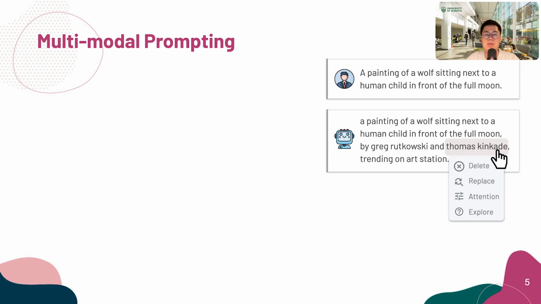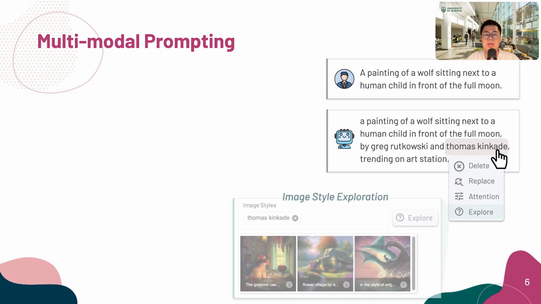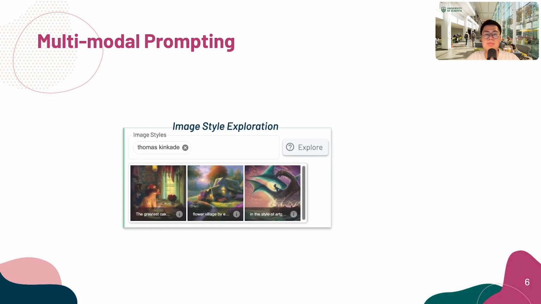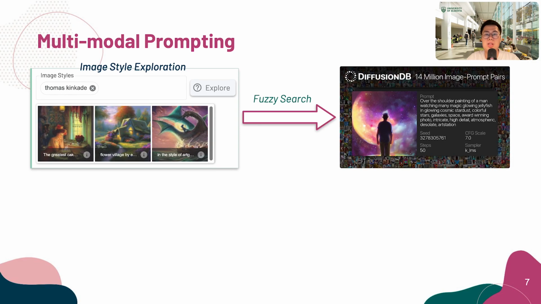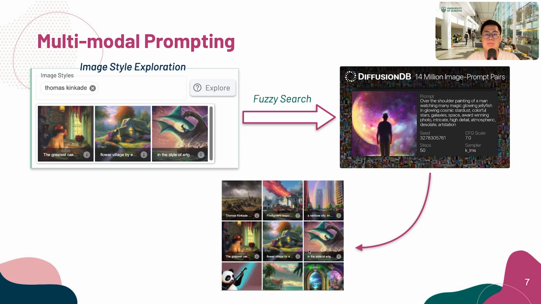They can also explore this keyword in a large database. When clicking on Explore, the system will retrieve images including such keyword from a large database. This database is called Diffusion DB, which includes millions of prompt image pairs.